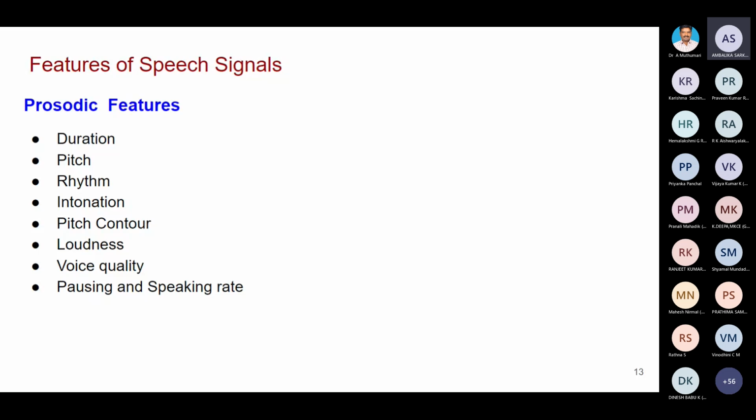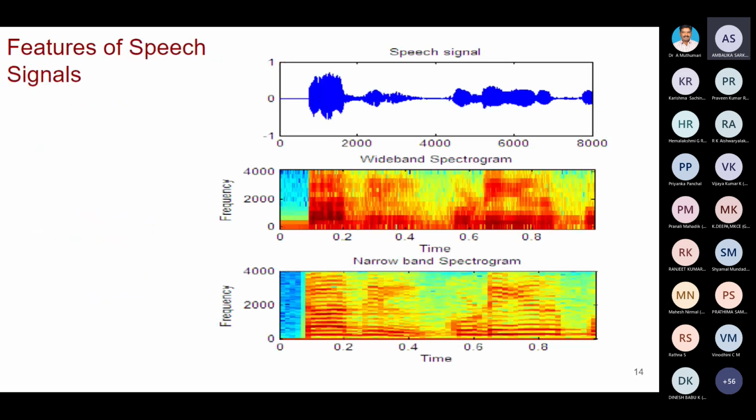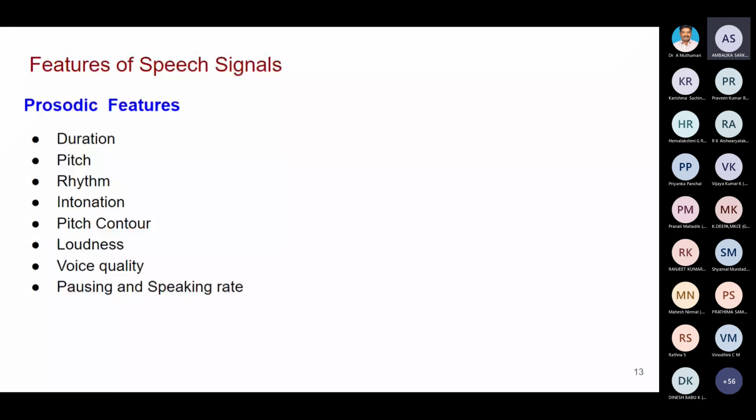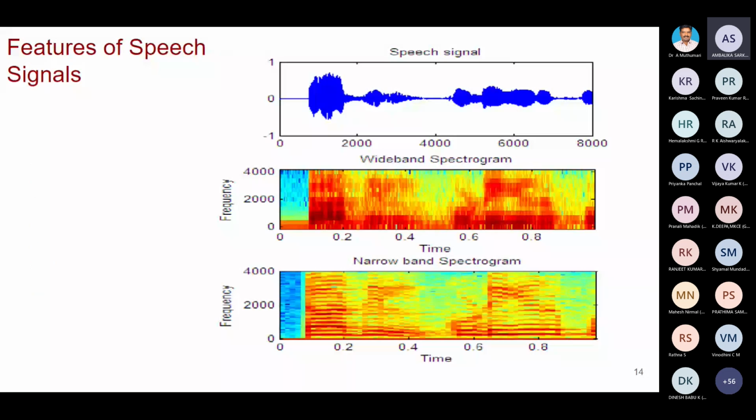Right. Okay. You see, these are all different features of the speech signal. Here I listed only a few features. One more important feature of the speech signal is the spectrogram. You may wonder what the first one is. The first one is nothing but the speech signal.